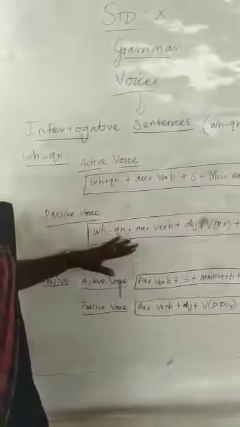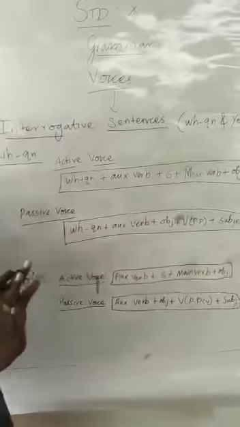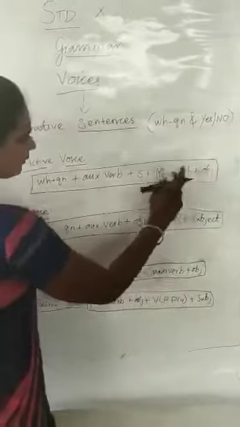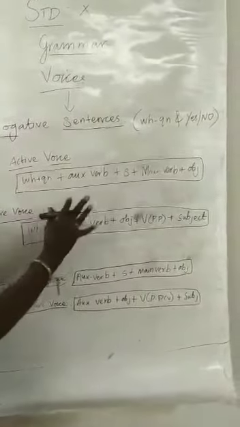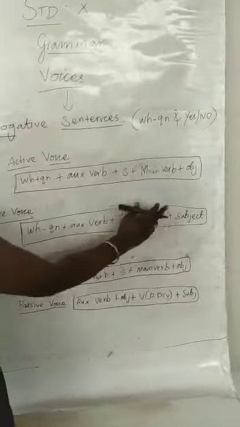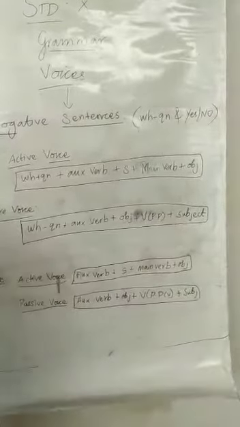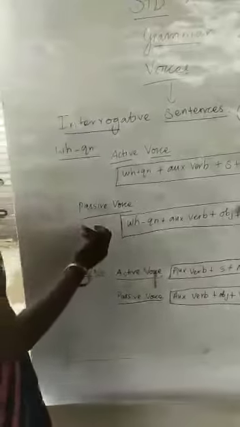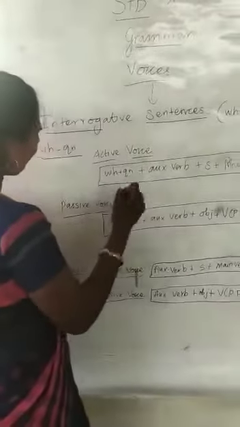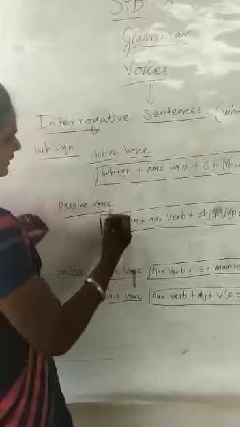If you go for the passive voice structure, just a small difference will be there. The subject and object alone will be interchanged. All others will be the same. The verb also will be a past participle verb. Okay, now let me give the example. You will know it well. I'll write the examples with this structure.